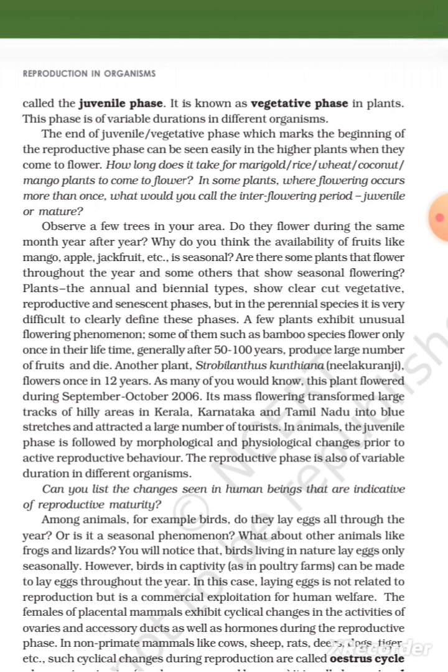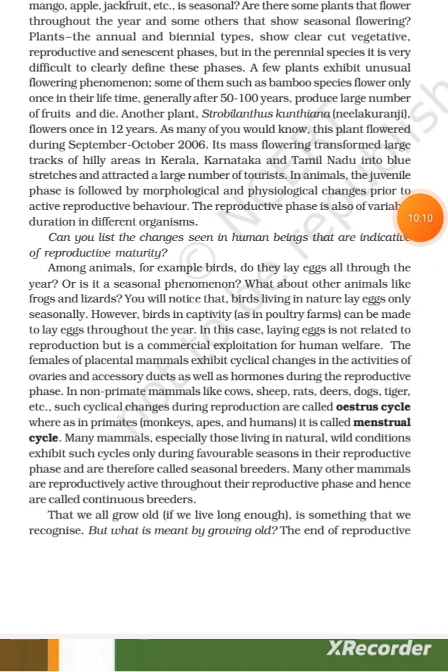How long does it take for marigold, rice, wheat, coconut, and mango plants to come to flower? In some plants where flowering occurs more than once, what would you call the interflowering period, juvenile or mature? Observe a few trees in your area. Do they flower during the same month year after year? Why do you think the availability of fruits like mango, apple, jackfruit, etc. is seasonal? Are there some plants that flower throughout the year and some others that show seasonal flowering?